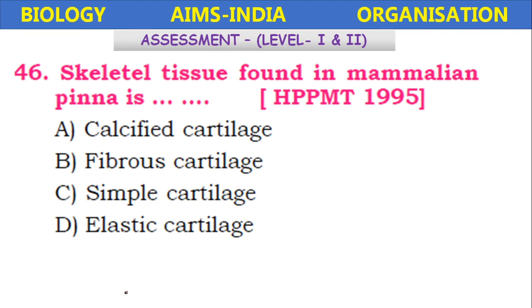The skeleton tissue found in the mammalian pinna, Himachal Pradesh PMT, pre-medical test. The skeleton tissue present in the mammalian pinna means ear. So that is cartilage, no doubt. So which type of cartilage? Calcified cartilage, fibrous cartilage, simple cartilage, elastic cartilage. It is the elastic cartilage.